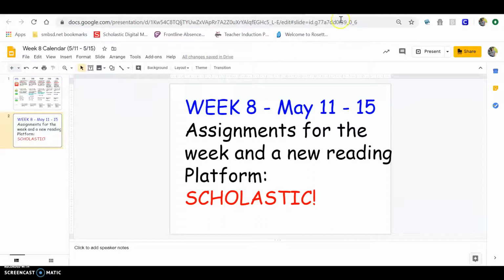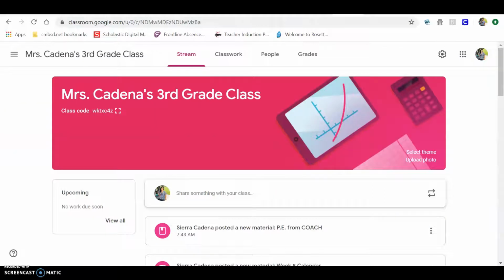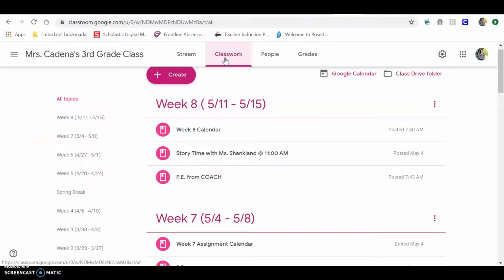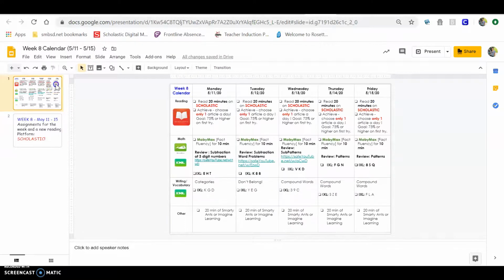So first thing you're going to want to do, go ahead and open your Google Classroom. It'll look something like this. Go ahead and click on that classwork tab. And here are week 8 assignments. So you'll have the week 8 calendar that we'll take a look at in just a second. As a reminder, Mrs. Shanklin has story time every single day at 11 o'clock. So I hope you will join her. And I also put some PE in here from Coach. So let's take a look at this week 8 calendar real quick.